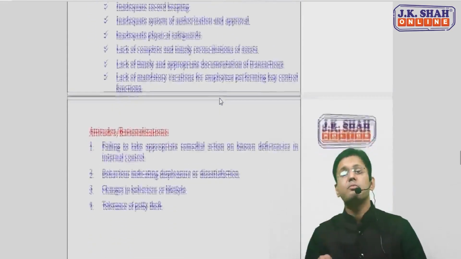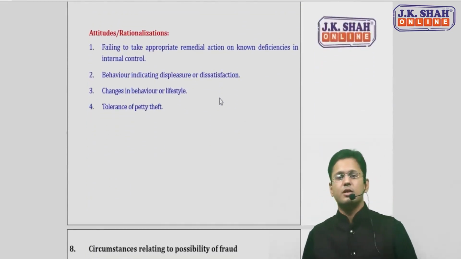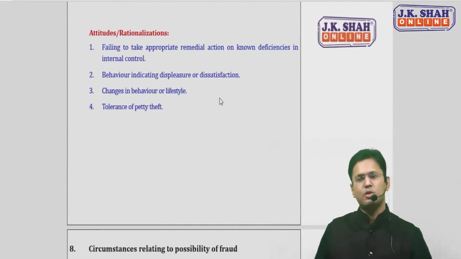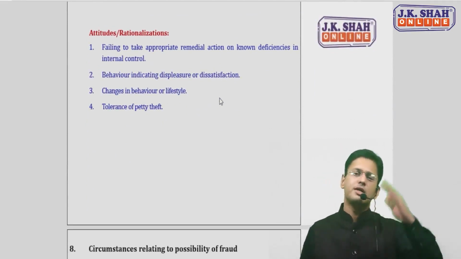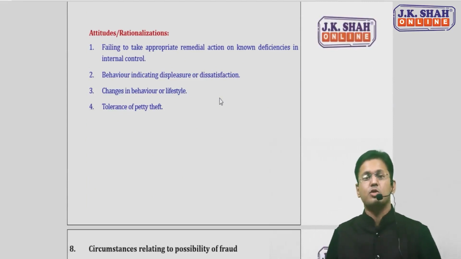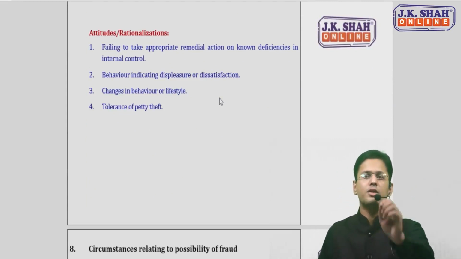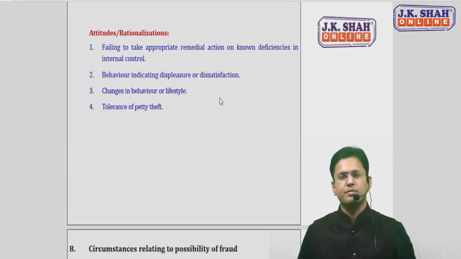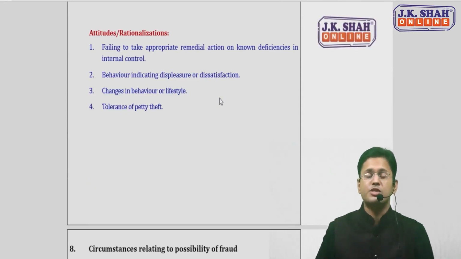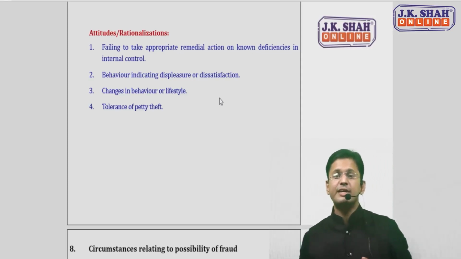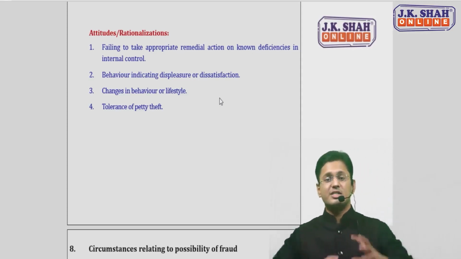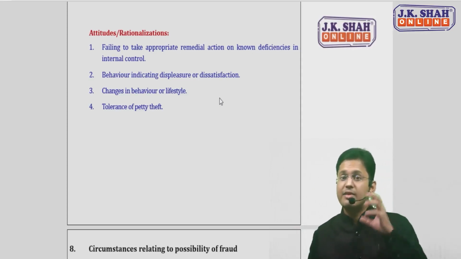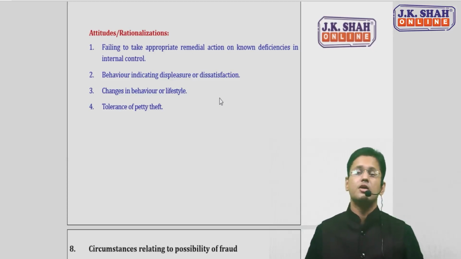The last one, from the employee's point of view, is attitude. The first one is the same as the earlier one in the misappropriation part which we discussed in the first point. The same was there in fraudulent financial reporting: management is not taking action to rectify the deficiencies in internal control. The second one says the employee's behavior indicates that he is dissatisfied with his treatment. He may be angry, and with that attitude, he may commit certain kinds of fraud.